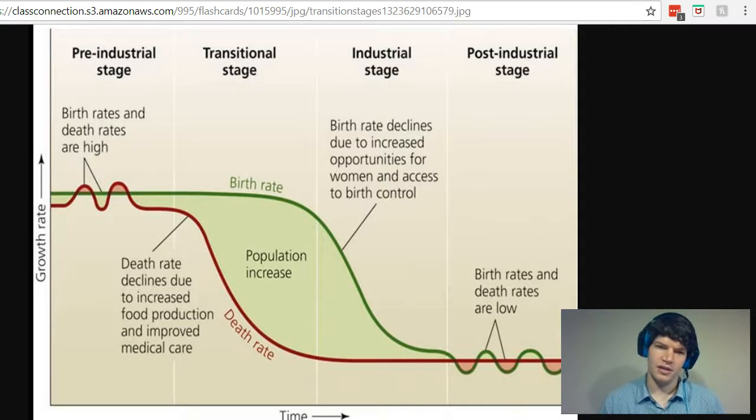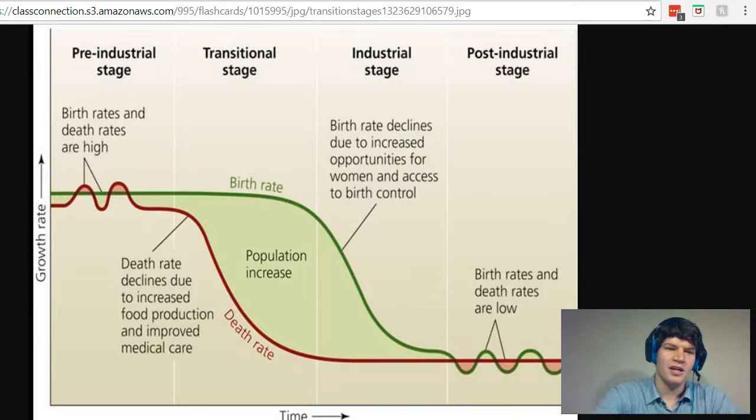And so during stage 3, the birth rate starts to decline until during stage 4, the post-industrial stage, both the birth rate and the death rate have stabilized and are equal to each other and are much lower than they were previously. With this theory, I think it's also important to understand how the overall population will change over time.